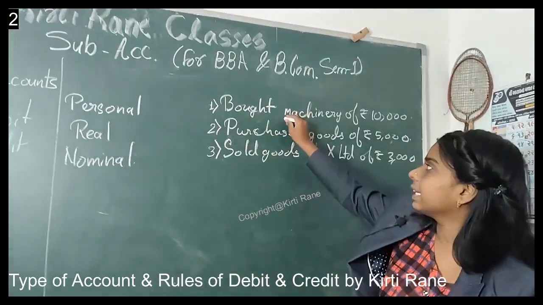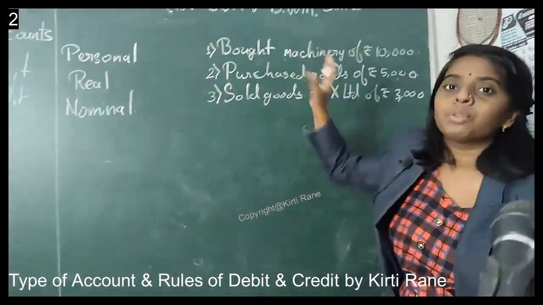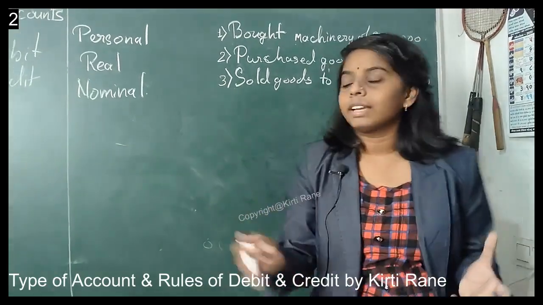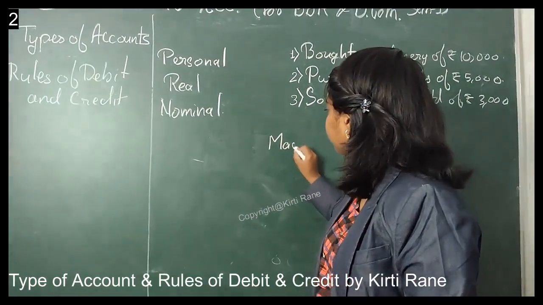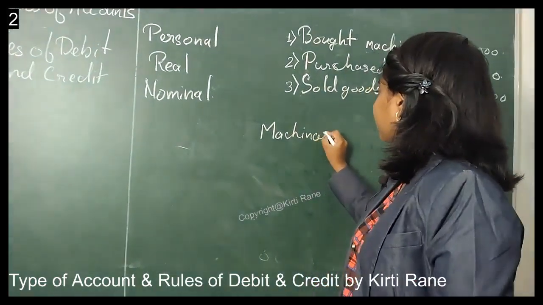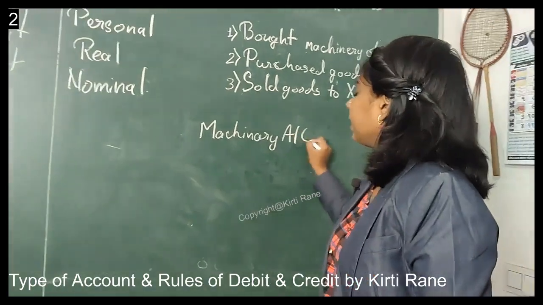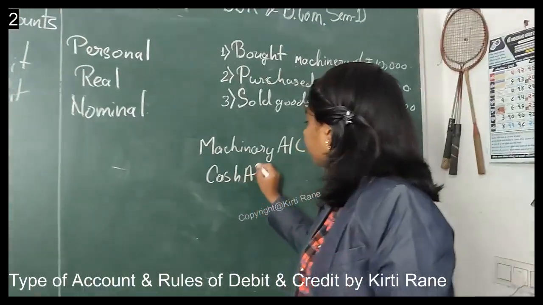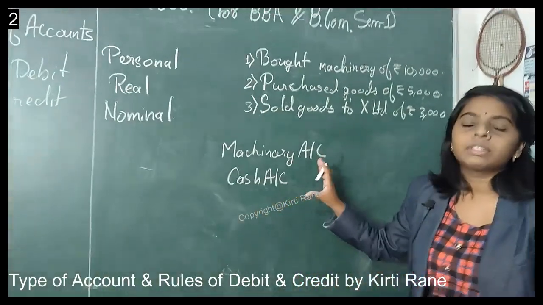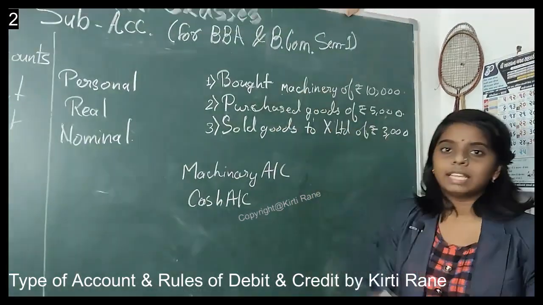Now for the first example, we can say that two accounts come into limelight. First one is machinery account and the second one is cash account, as we are paying in cash. So these two accounts come into limelight under this entry.